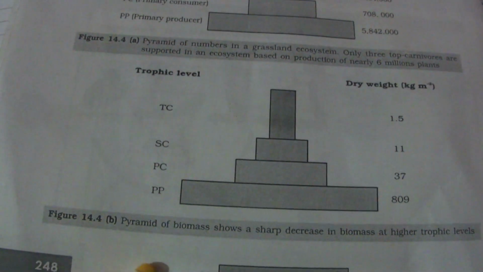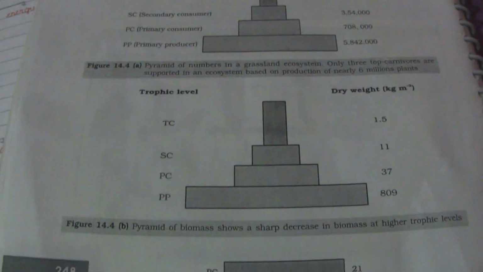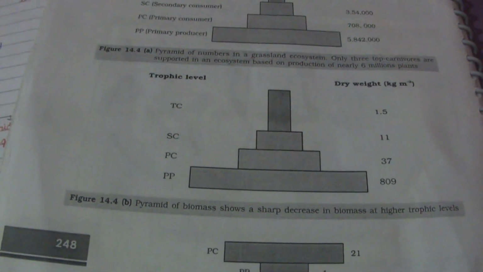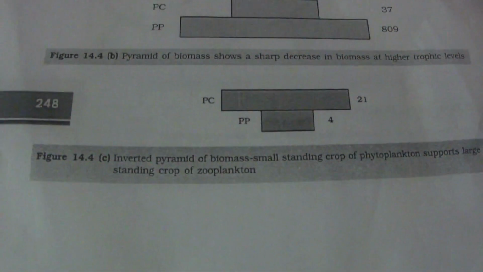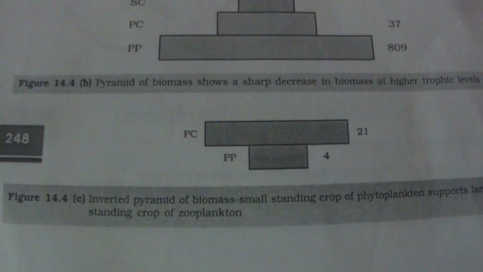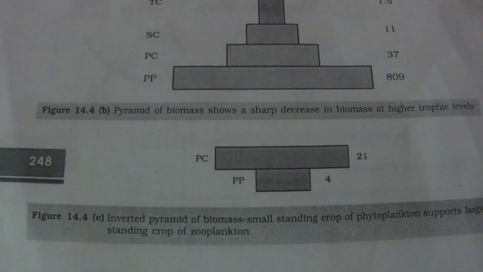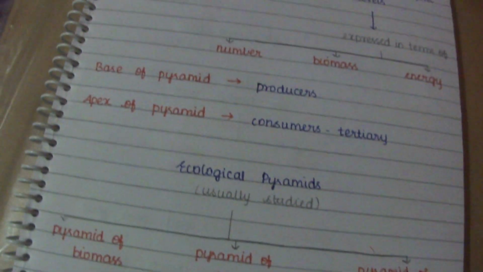Here it is the pyramid of biomass. It is measured in terms of dry weight, as we have discussed earlier. The dry weight measurement is considered to be very accurate. Here it is the inverted pyramid of biomass. We will deal with what an inverted pyramid of biomass is. This is a diagrammatic representation of the inverted pyramid of biomass.